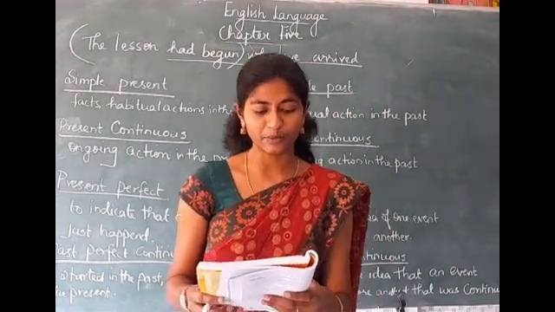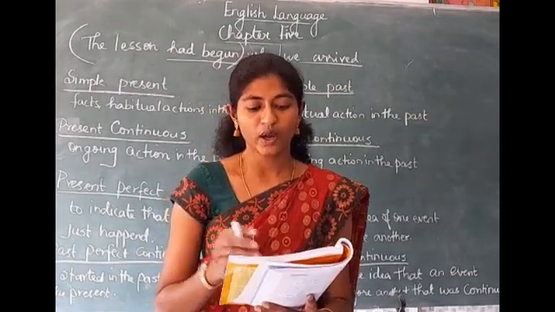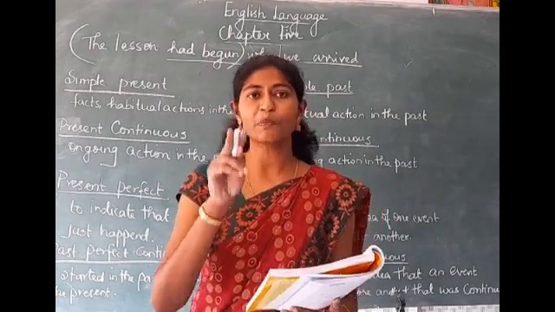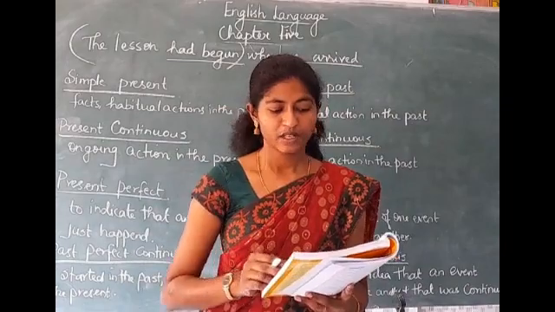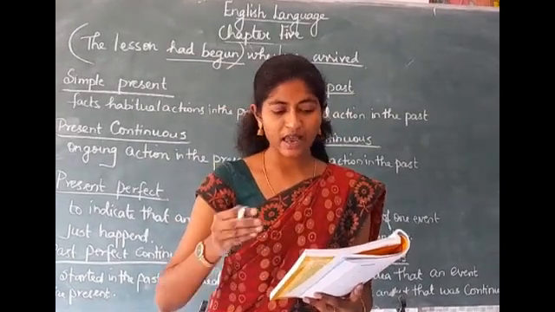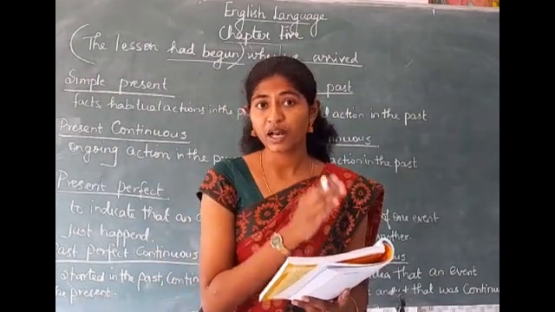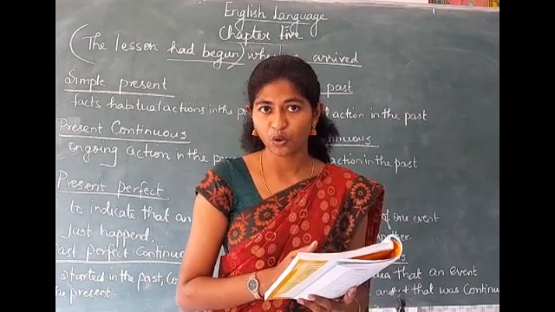Look at the example. We had been waiting for half an hour when the other team arrived. So two past actions are taking place, and what are they? They waited and the other team arrived. But the first past action was a continuous action in the past.